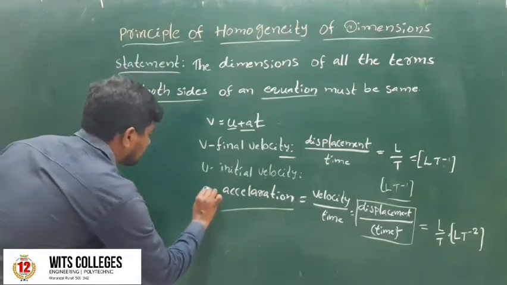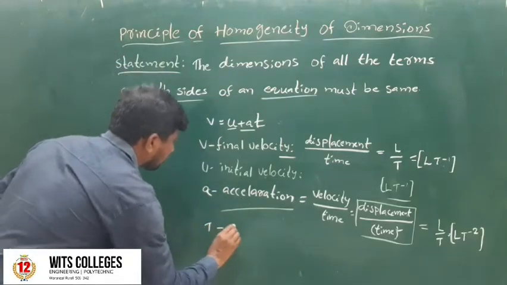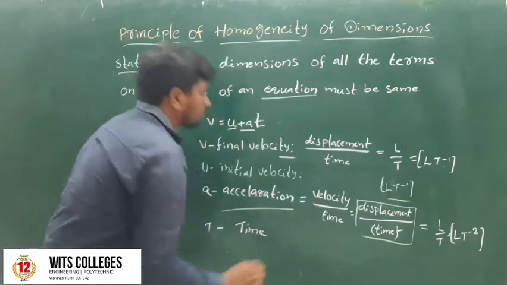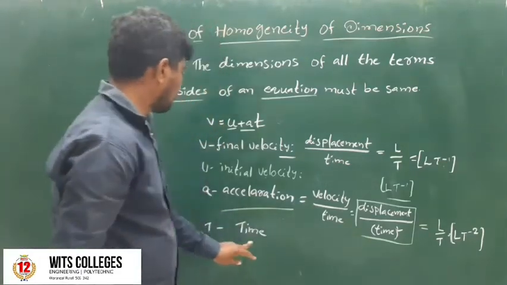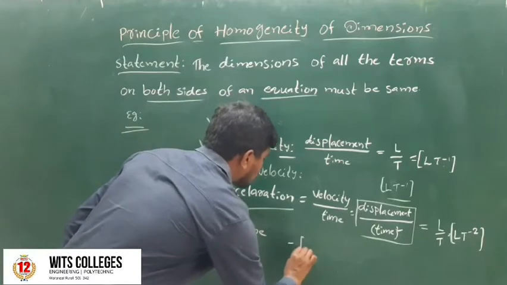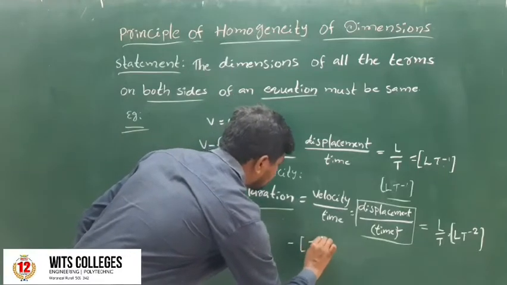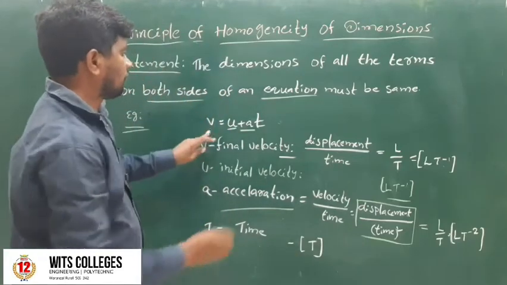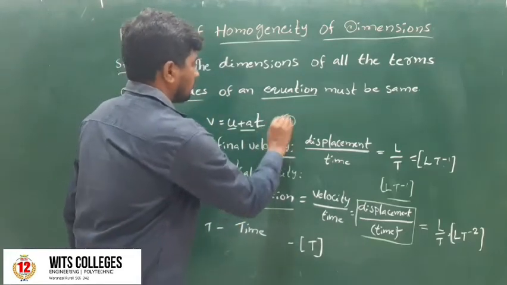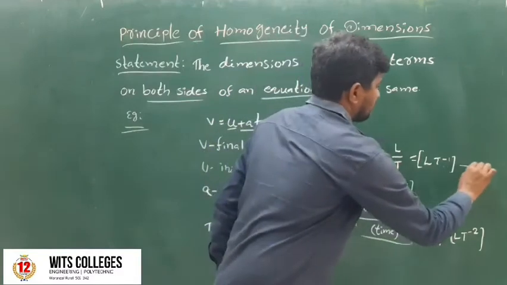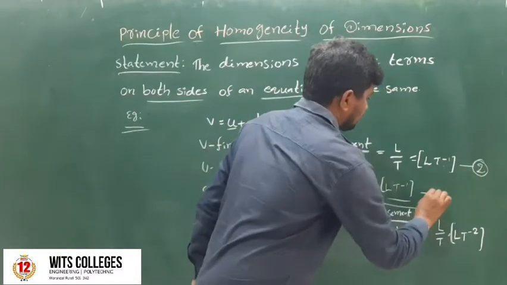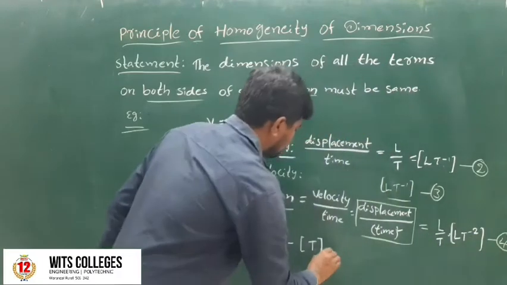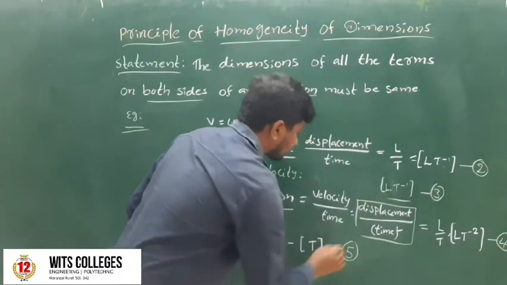Last one is t. t means the time. The dimension formula of time is square bracket T. This is the first equation, the second equation, the third equation, the fourth one, and the fifth equation.